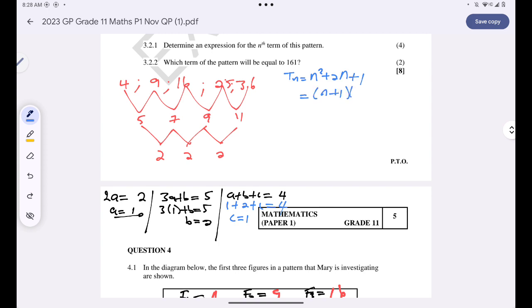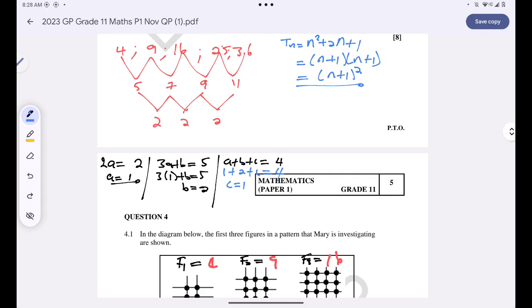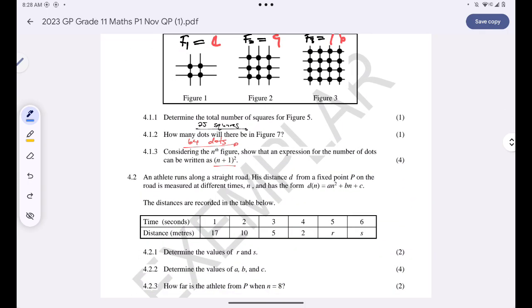n plus 1, which can be written as n plus 1 all squared. Now I've shown that the nth term for the number of dots can be written as that.